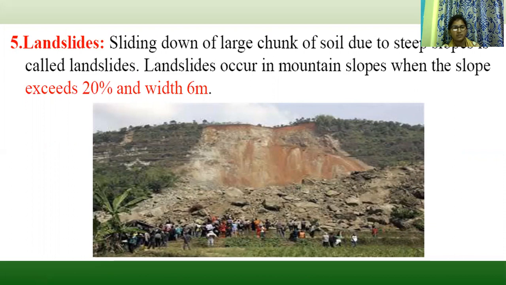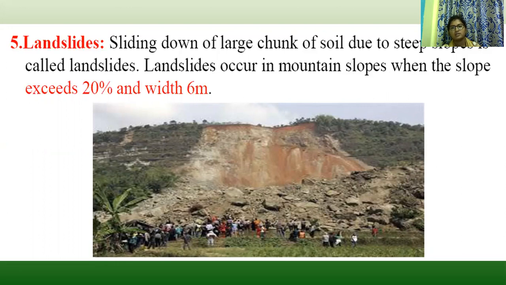Landslides. Sliding down of a large chunk of soil due to steep slopes is called a landslide. The soil slides down and away from the gullies.